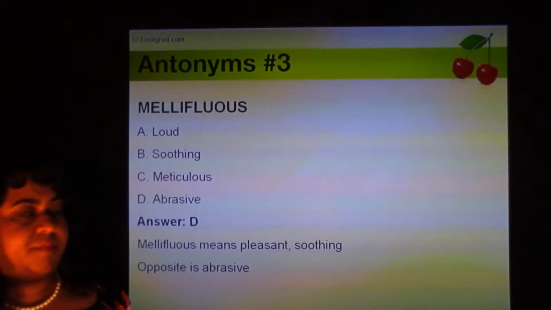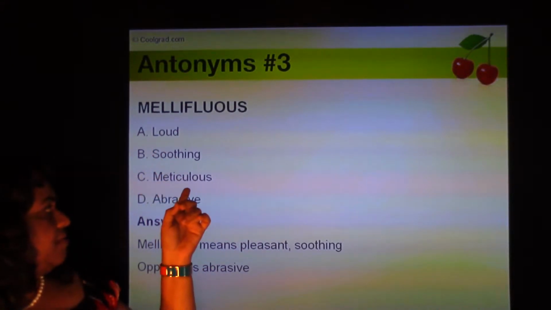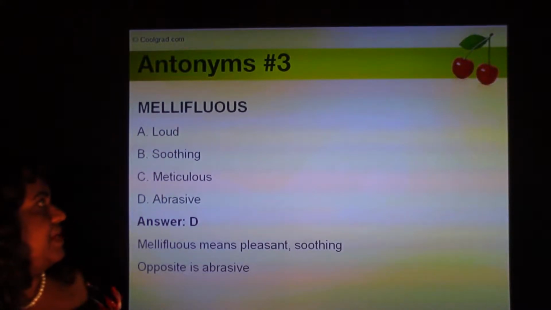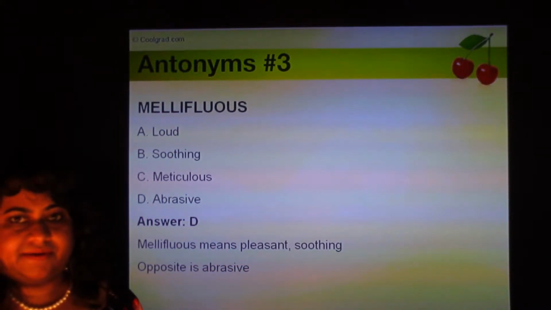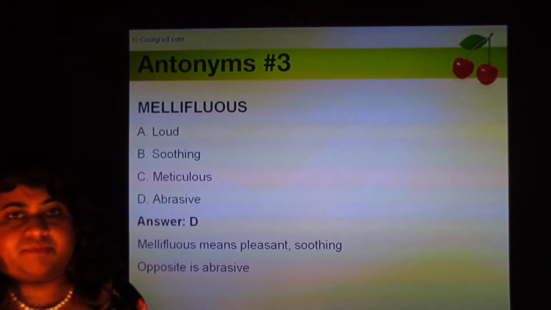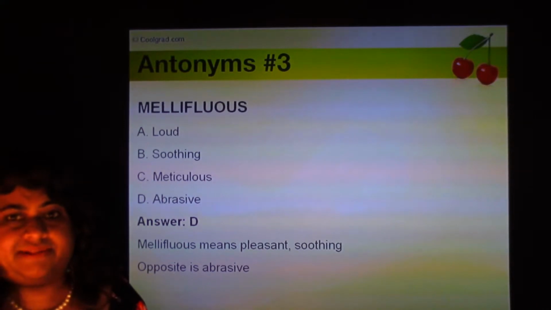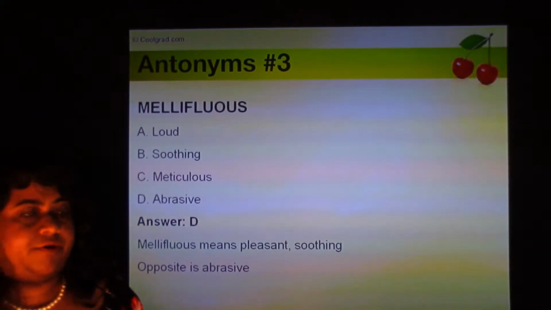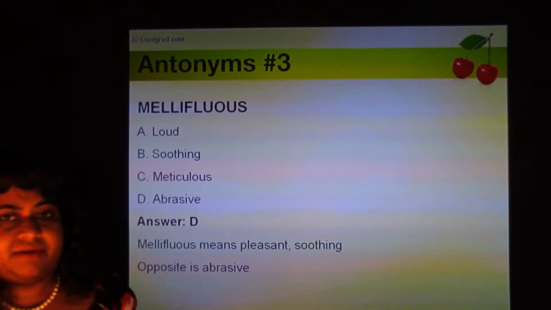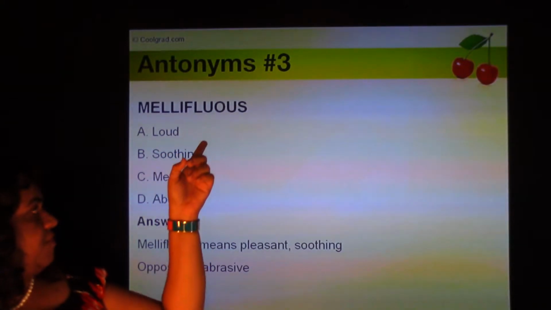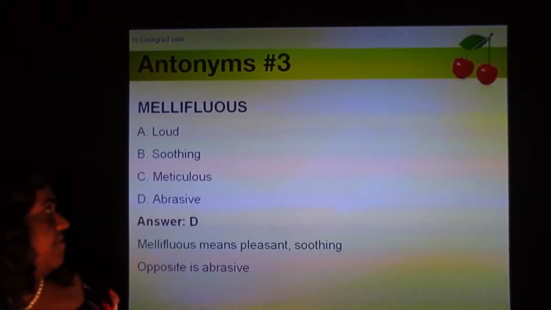Mellifluous. The 4 options are loud, soothing, meticulous, and abrasive. Mellifluous means something that's pleasant or soothing. Even if you've never heard of this term before, think of something like mellow. Mellow means usually someone who's very peaceful and who's kind of soothing and who is not quarrelsome. Based on the word mellow, you can think about mellifluous meaning something very pleasant, something soothing. So the opposite of mellifluous is abrasive.